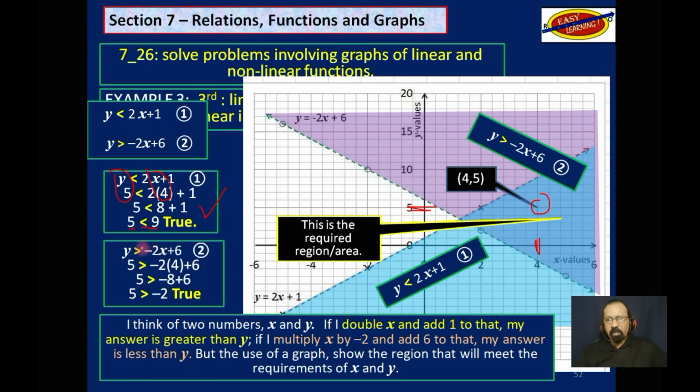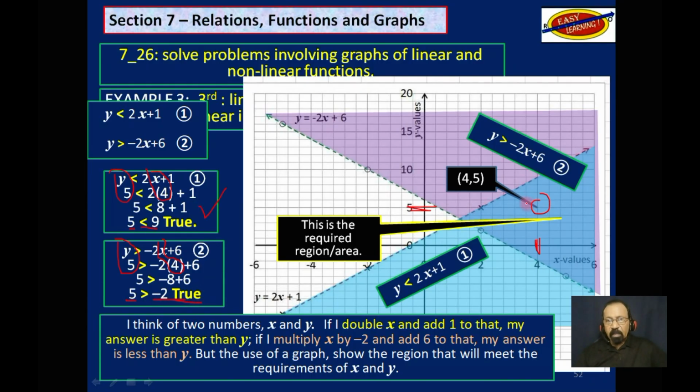And if we do the same thing in the next inequality, 5 for y and 4 for x, we get that 5 is greater than -2, which is also true.